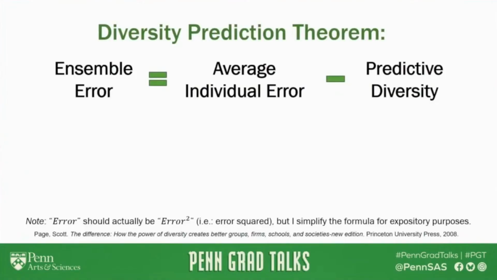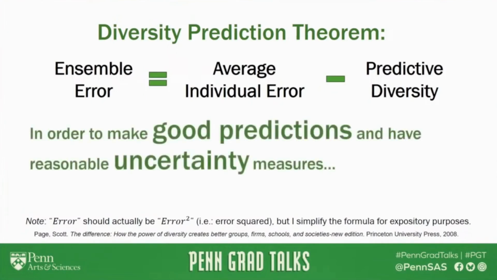This is actually something that can be proven mathematically. In 2008, Scott Page published a paper showing that the error of an ensemble is equal to the average error an individual model makes minus the diversity in predictions. This means that if we want to decrease our error, we need to increase diversity. Thus, in order to make good predictions and have reasonable uncertainty measures, we need diversity in predictions. And this isn't a feel-good, hand-wavy slogan, it's a mathematical fact.